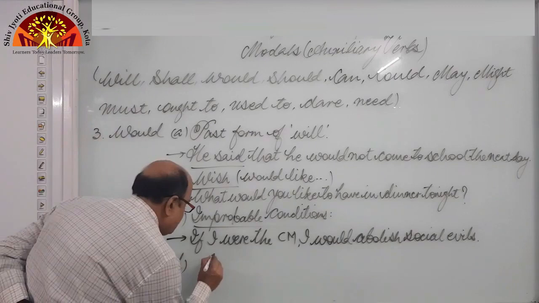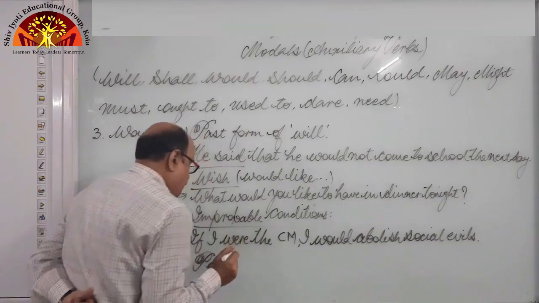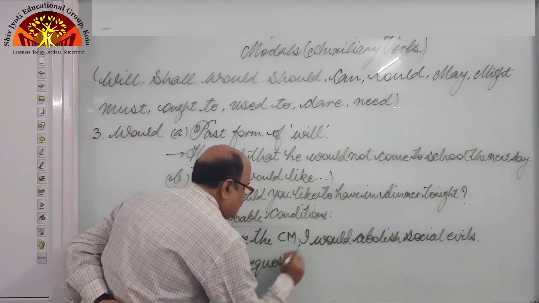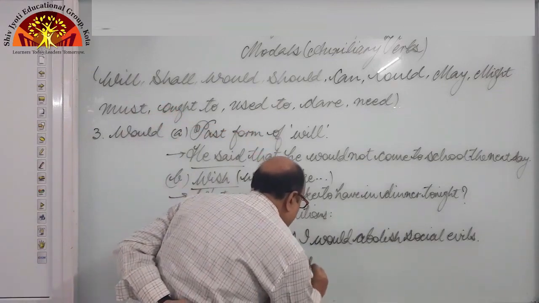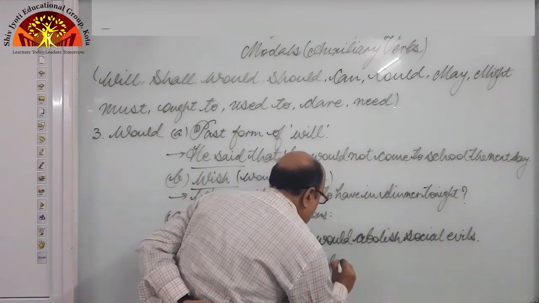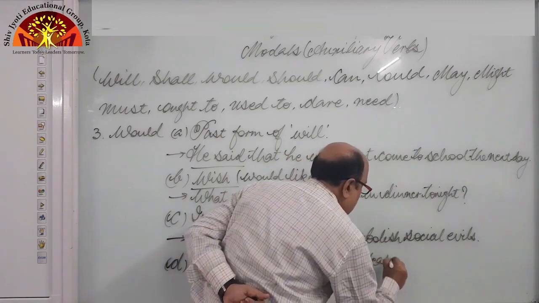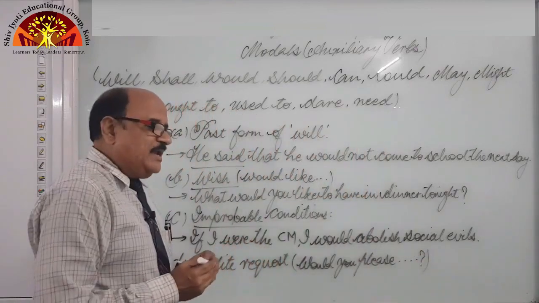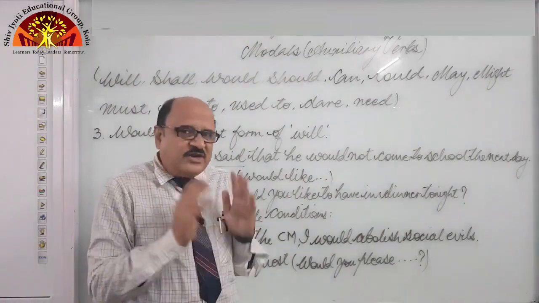Then polite request, right? So we can say, would you please? You know, in request we generally say, will you please? General request.